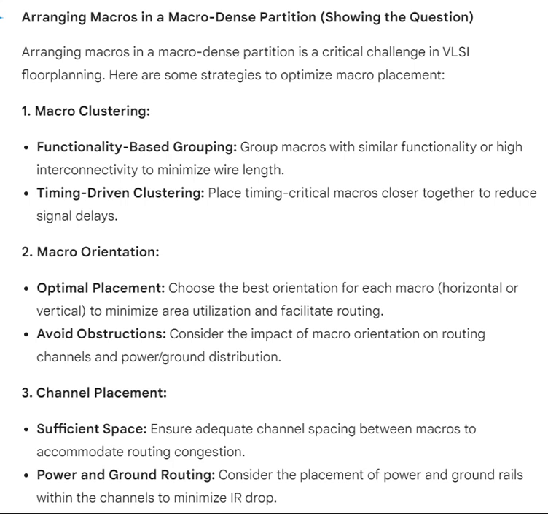Arranging macros in a macro-dense partition. Arranging macros in a macro-dense partition is a critical challenge in VLSI floor planning. Here are some strategies to optimize macro placement. 1. Macro clustering. Functionality-based grouping. Group macros with similar functionality or high interconnectivity to minimize wire length.